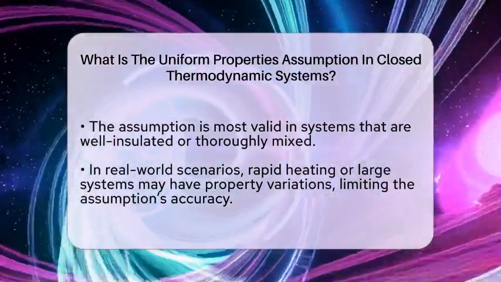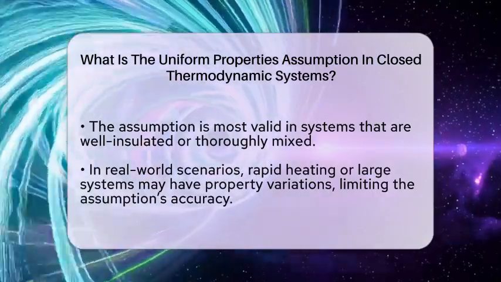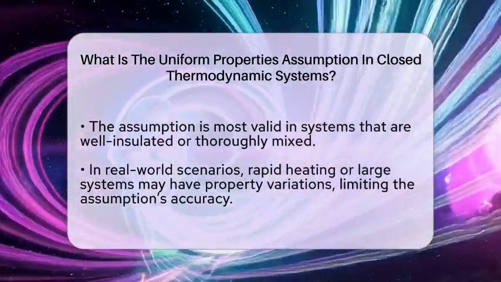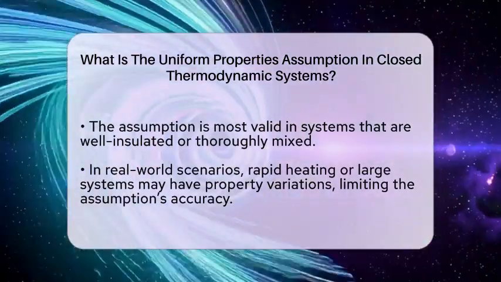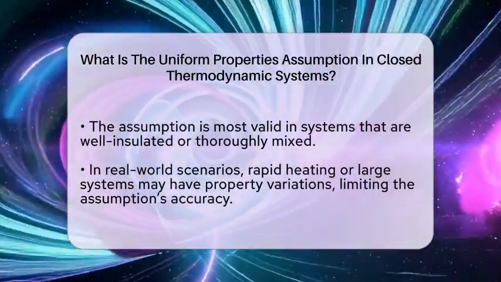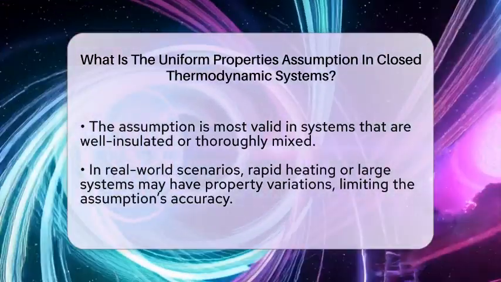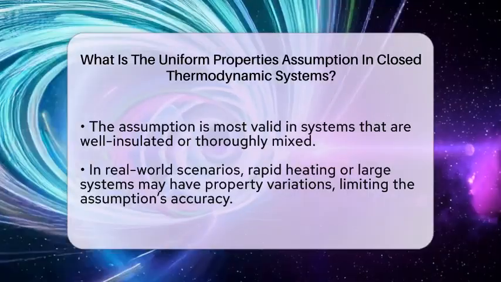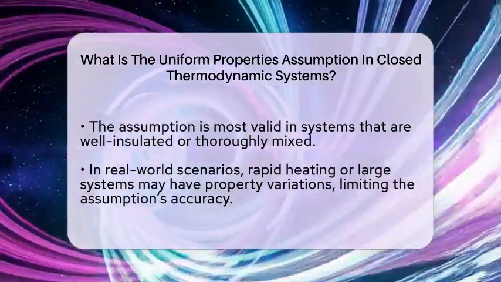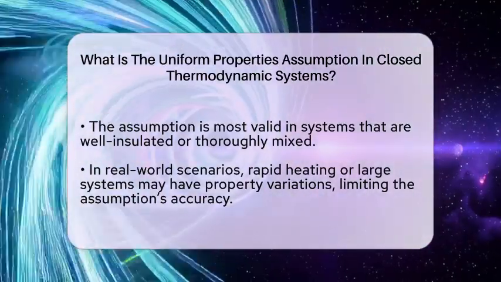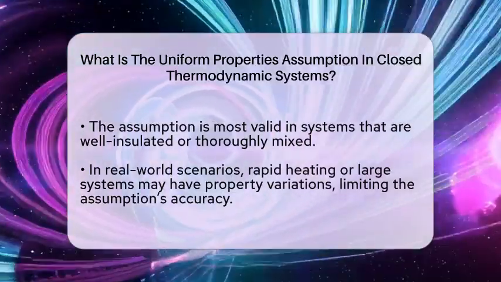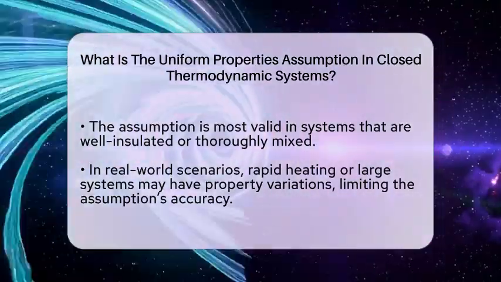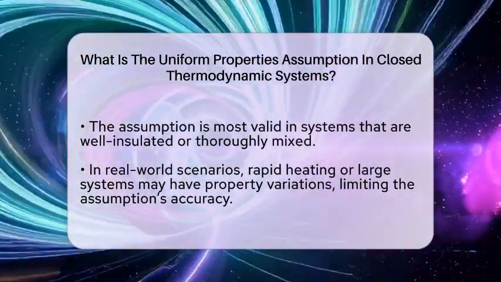This assumption also ties into the idea of thermodynamic equilibrium. When a system reaches equilibrium, the properties like temperature and pressure no longer change with time or location. The uniform properties assumption is a way of saying the system is in that state. It's especially valid when the system is well insulated or mixed thoroughly, so no gradients or differences exist. For example, in a sealed tank of water heated slowly, the temperature can be considered uniform.